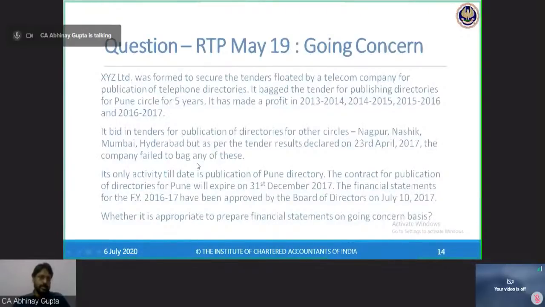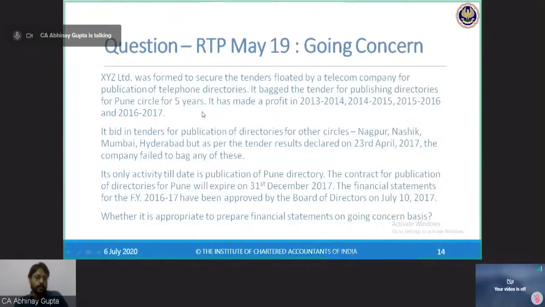Okay, let's do this question, which is again from the RTP for May 19, going concern. XYZ Limited was formed to secure the tenders floated by a telecom company for publication of telephone directories. It bagged the tender for publishing directories for Pune Circle for 5 years. It has made a profit in 2013-14, 14-15, 15-16 and 16-17.